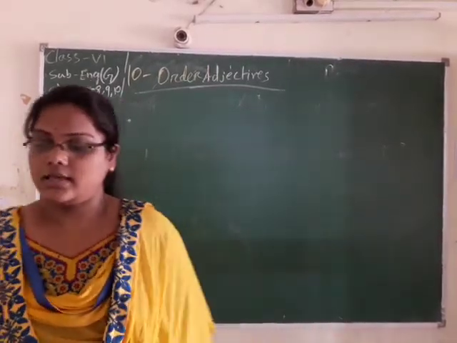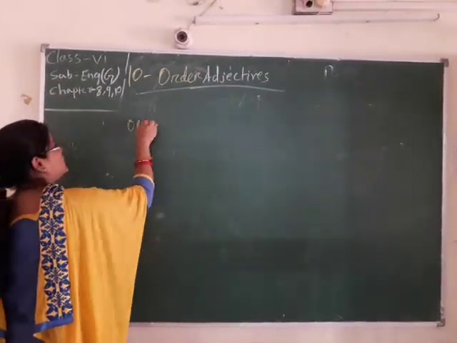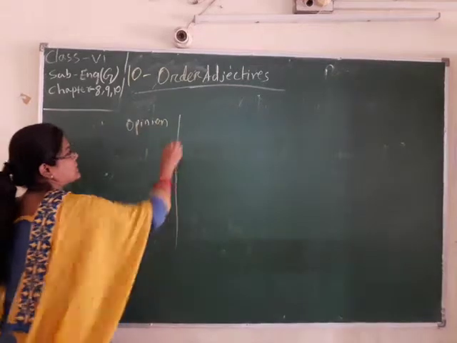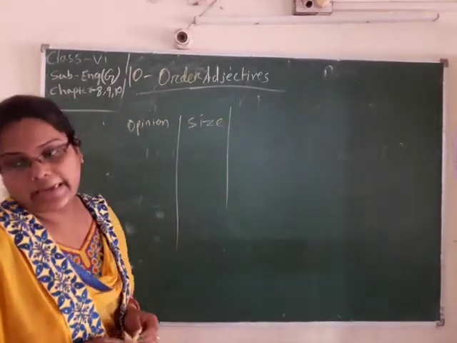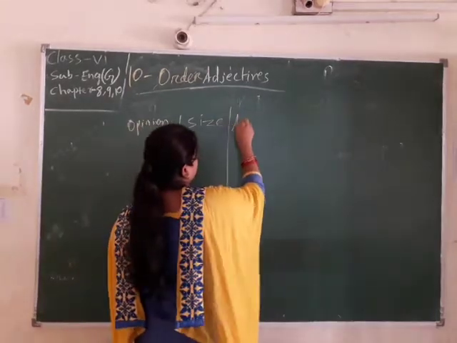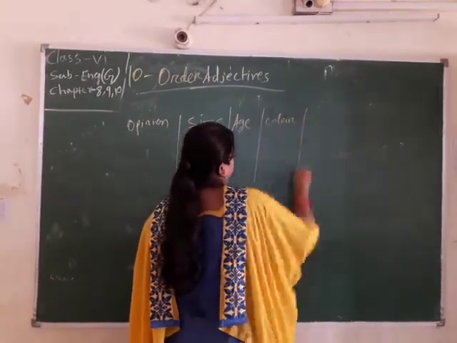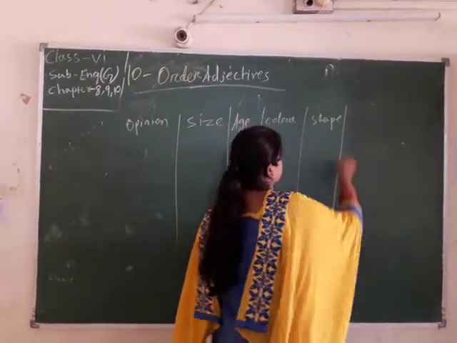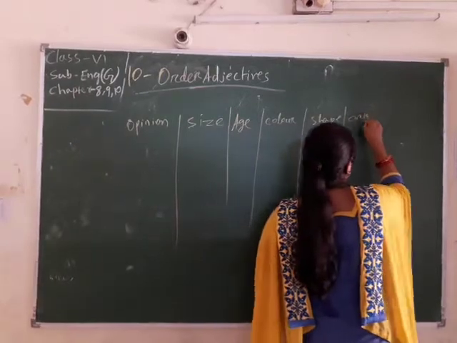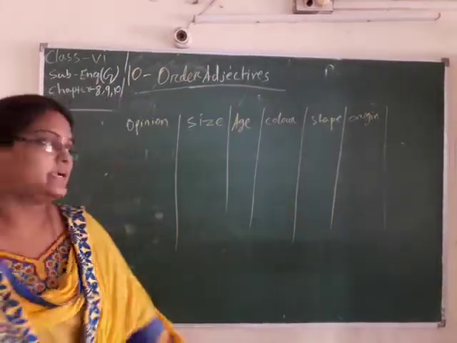Please see. First is your opinion. Second is your size. Third is your age. Next is your color. Then your shape. Then origin. Then your material.